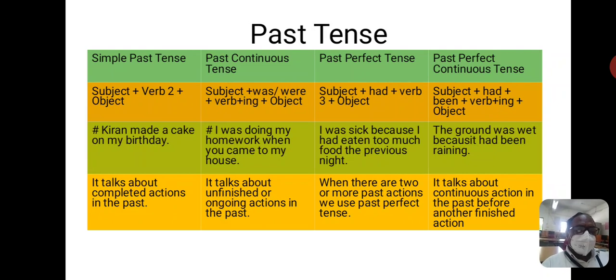And the last kind in past tense is past perfect continuous tense. Past perfect continuous tense talks about a continuous action in the past before another action finished. One example for this is: the ground was wet because it had been raining. So the structure for this is subject plus had plus been plus V4 plus object.